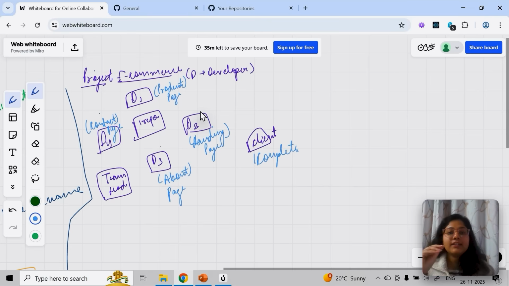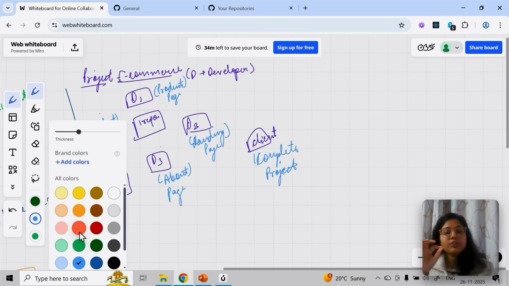To the client, I can't say, let me give you the product page today, let me give you the landing page. I have to deliver one complete project, or one complete website. But one person never works on a project; there is a team that works on it. So how GitHub is helping you to work in collaboration is what we are going to understand now.